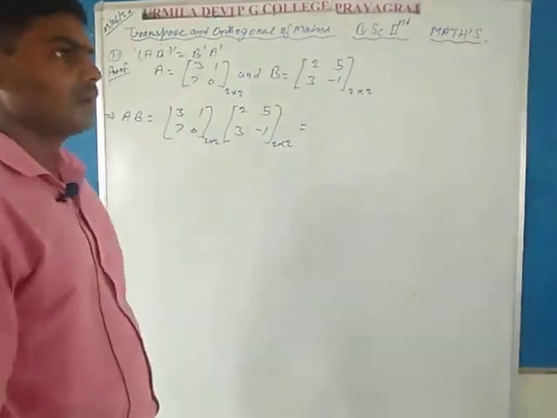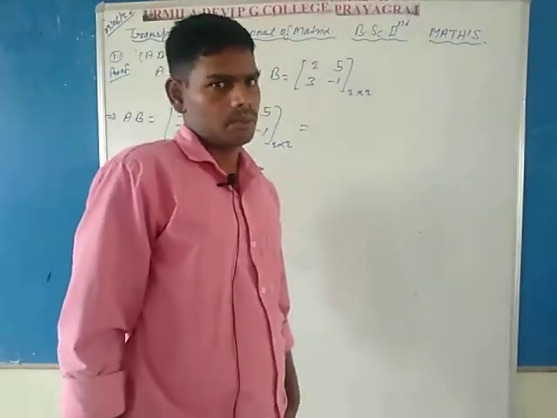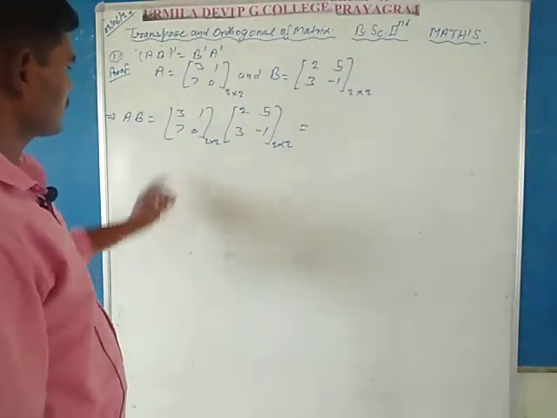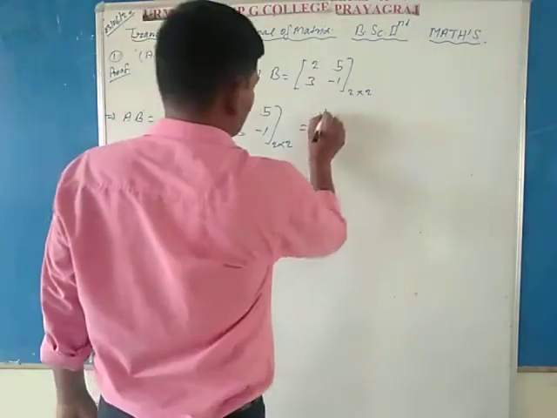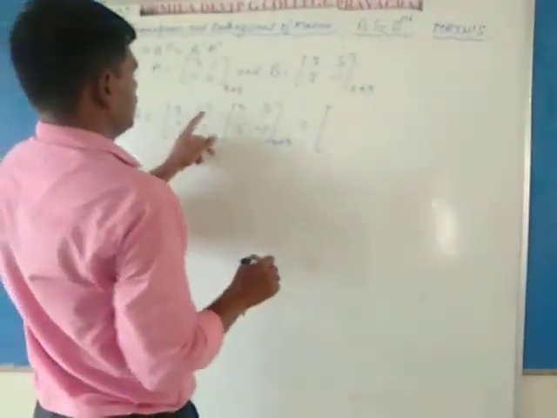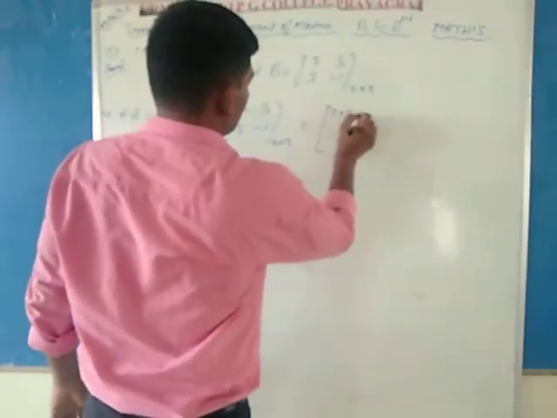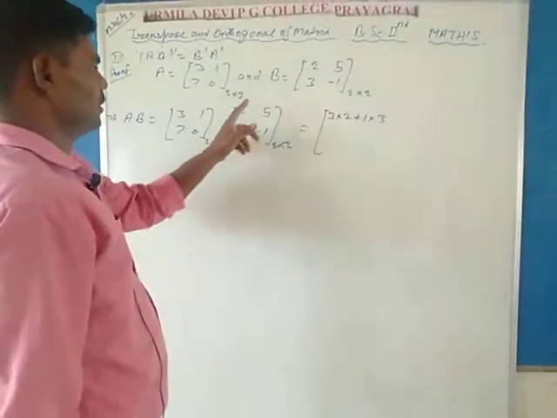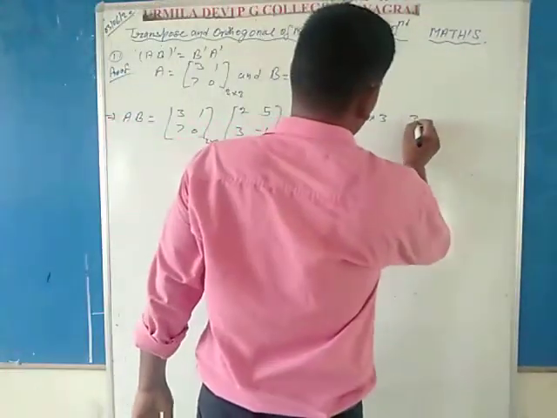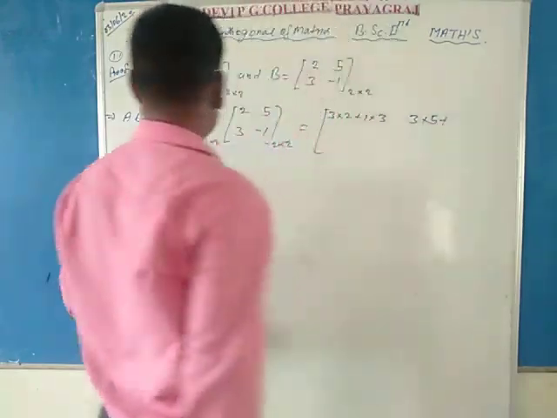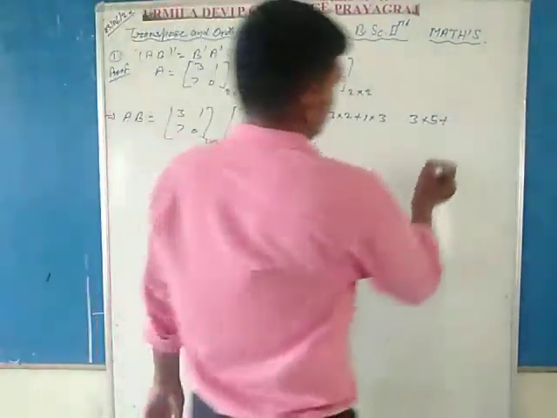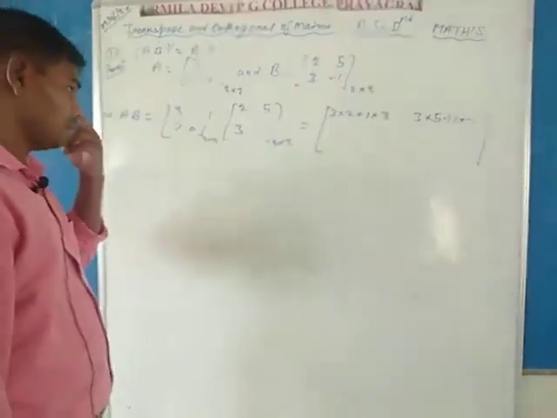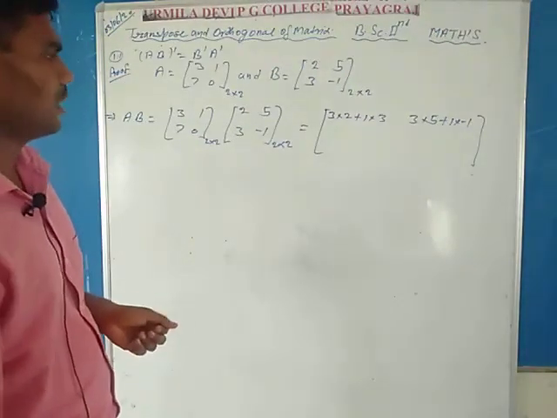By definition of multiplication of two matrices, first row first column: 3 into 2 plus 1 into 3, and first row second column: 3 into 5 plus 1 into minus 1. In the same way, the second row multiplies with the first column and the second row multiplies with the second column.